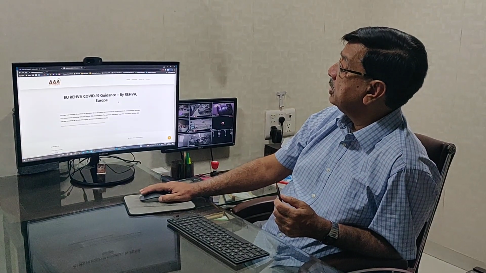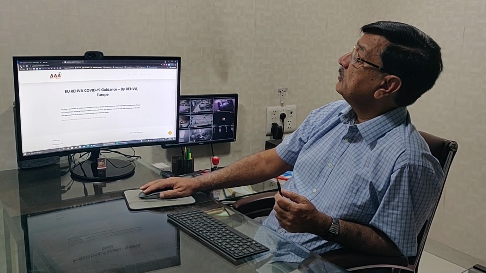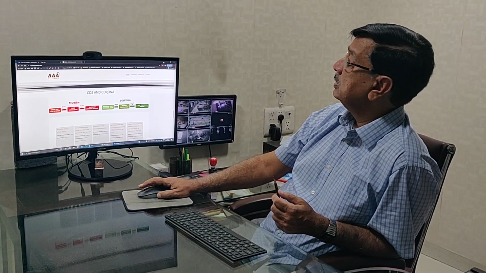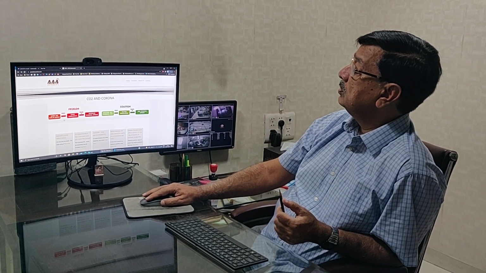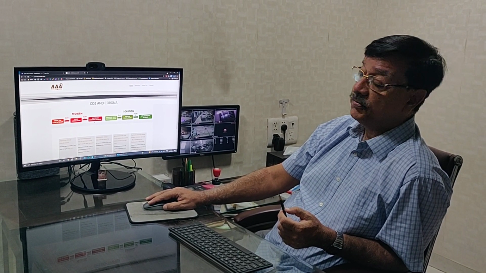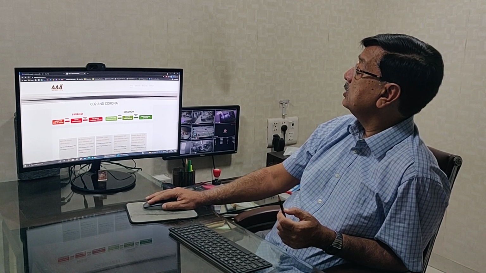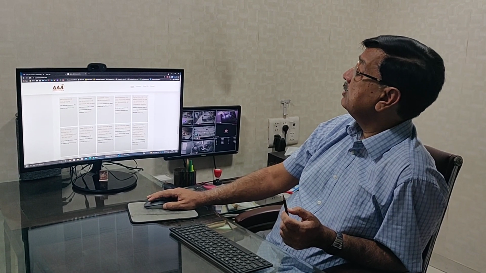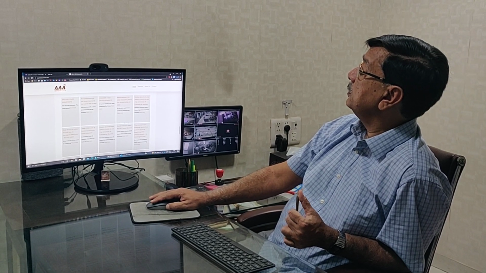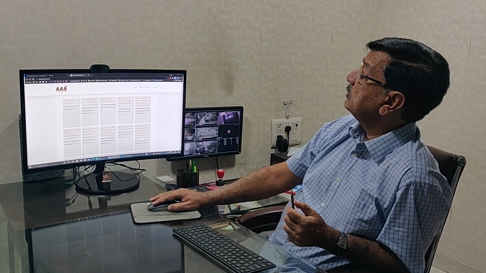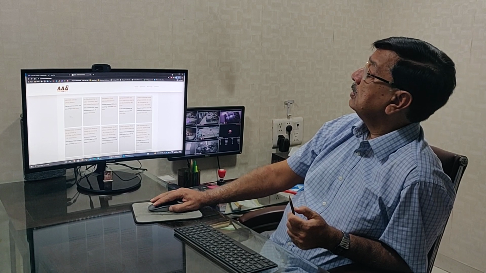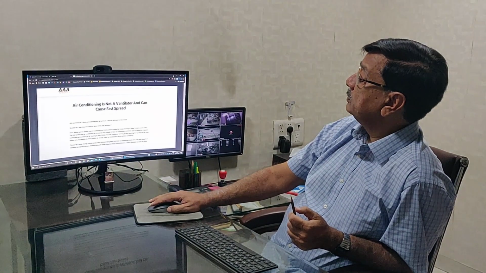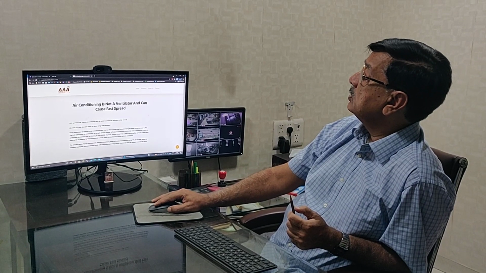Now these are mostly government agencies which we're talking of. Coming further, this is important. More CO2 in a room means poor ventilation and increased corona effect. Measure and control CO2, proper ventilation, less corona impact, better health. Now this gives details about air conditioning.